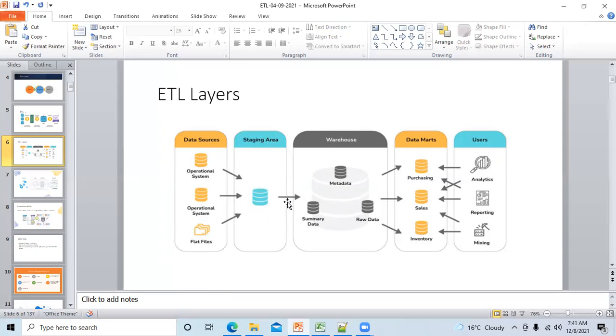And after a staging area, you have to move data into your warehouse or integration layer. And from there you have the data mart. So what is data mart? We will discuss it afterwards, when we discuss dimensions and facts. For the time being, assume that this is the access layer. You have the creamy data, the final or good quality data here. From here, all those business users who want to do analytics, maybe using Oracle Business Intelligence, Power BI, Tricks, or any other platform, will connect their application to this access layer. From there, they will get the data and they can generate reports. So this is the final fruit of the entire ETL project.